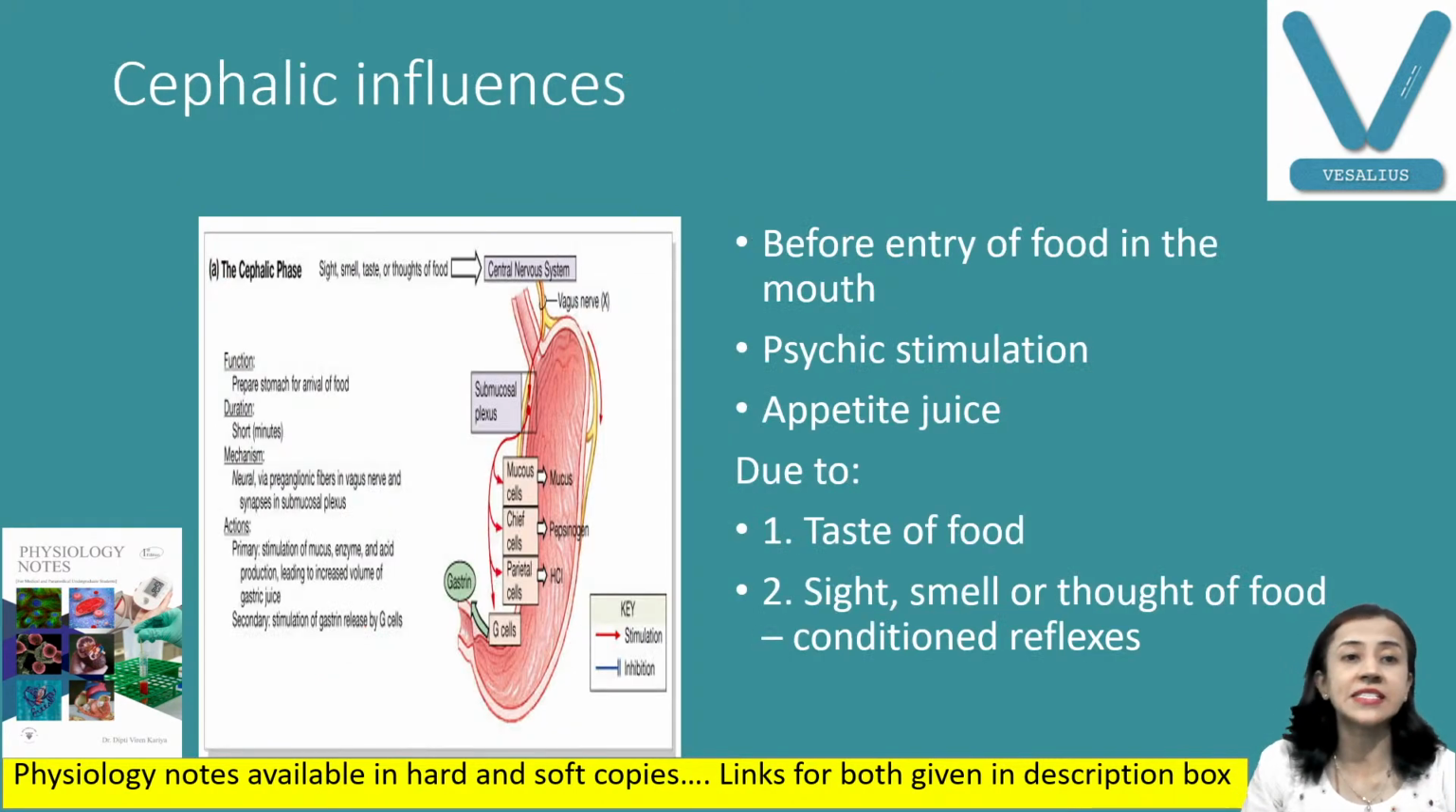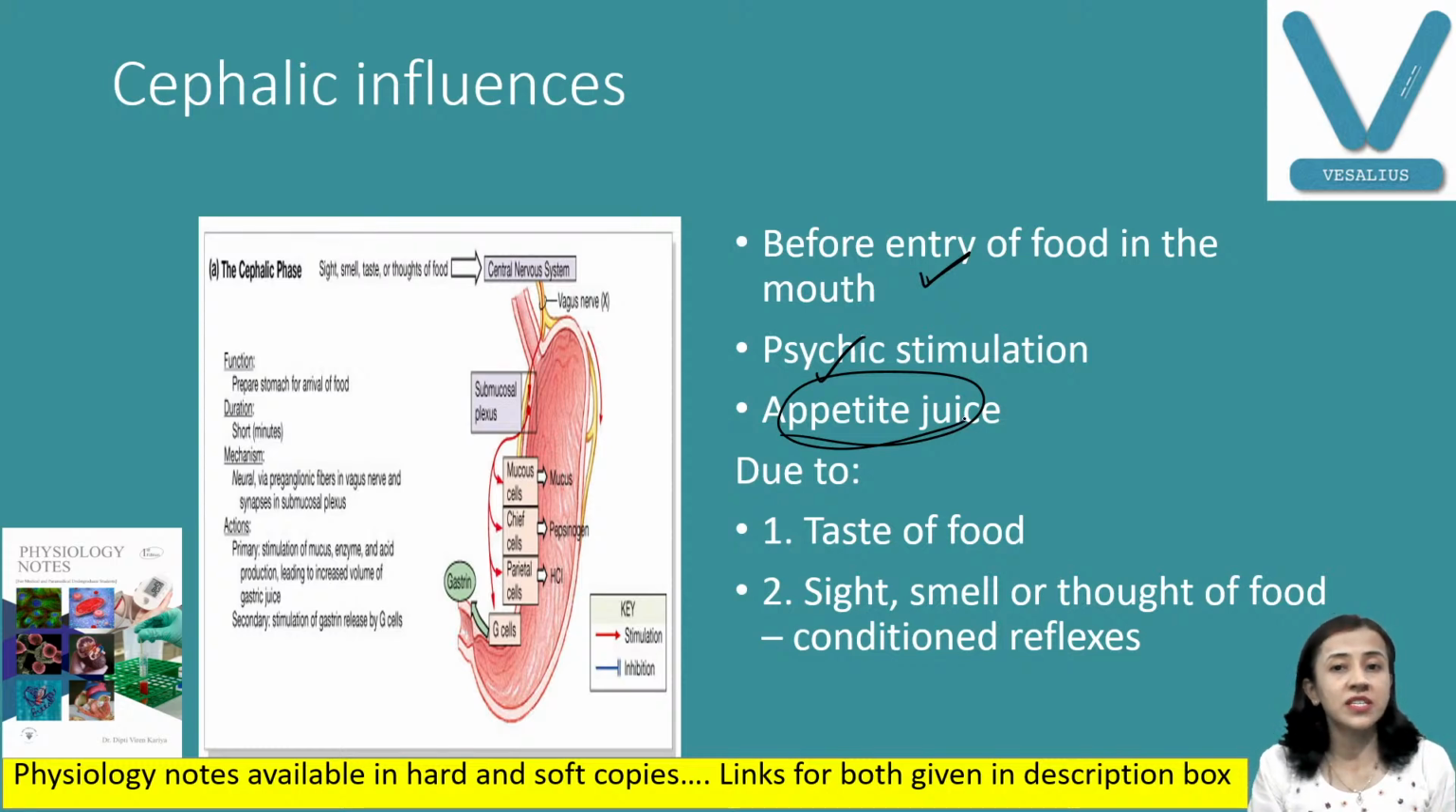Starting with the first one, the cephalic phase. In the cephalic phase, gastric secretion takes place before the food enters the mouth. Either psychic stimulation by the thought of the food, the smell of the food, or hearing about the food increases the secretion. It is the same way as we discussed in salivary secretion. This is known as appetite juice, because food is not there in the mouth, but still salivary and gastric secretion increase.